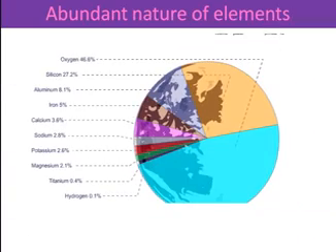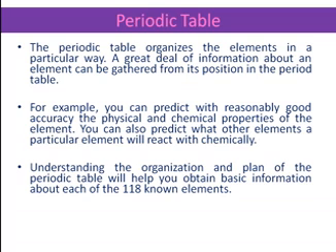The elements are arranged according to their abundance. Oxygen is the most abundant element on the earth, constituting 46.6%, whereas silicon is the second most abundant and aluminium is the third most abundant, constituting 8.1%.